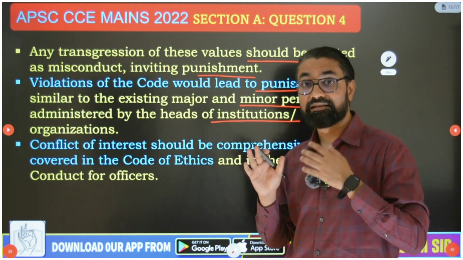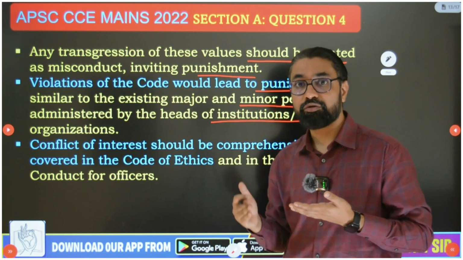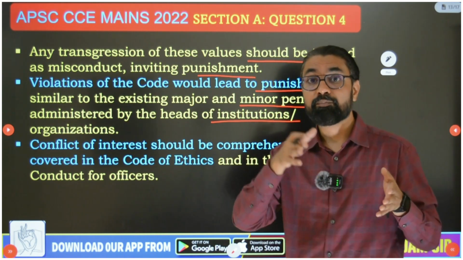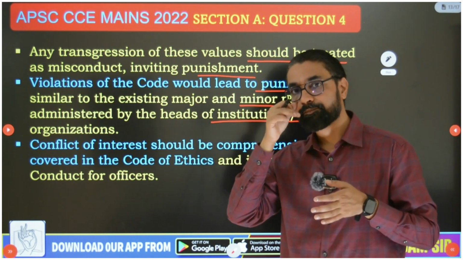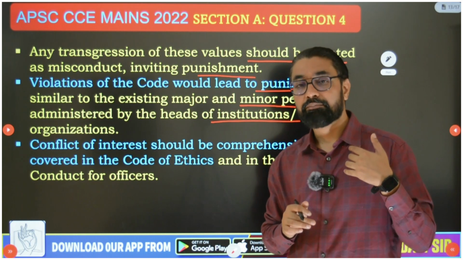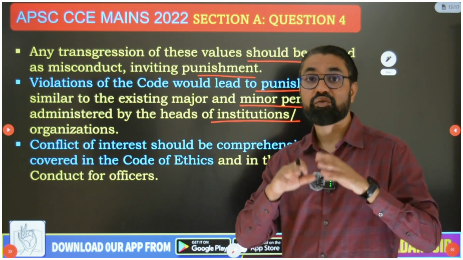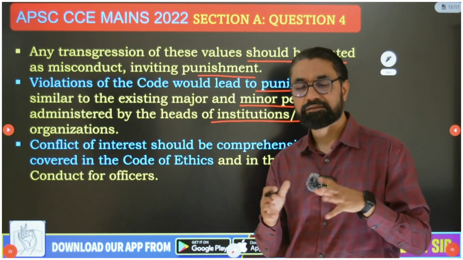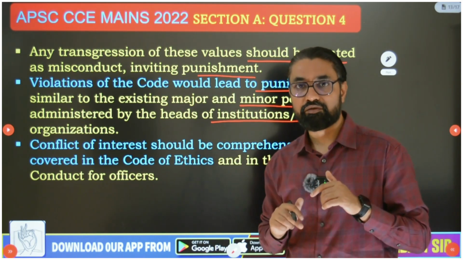In my app classes guys, I discuss in detail this topic of conflict of interest. Then what are different types of conflict of interest? That perceived, potential, actual conflict of interest. Then different types of conflict of interest I have discussed: personal and professional. Okay, then conflicting organization, conflicting responsibilities, financial conflict of interest, non-financial conflict of interest, all of this, and how to deal with those conflict of interest.